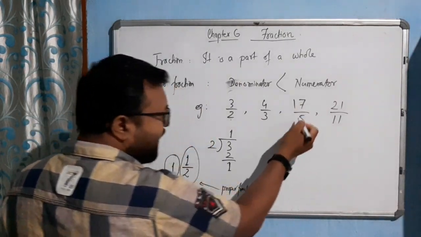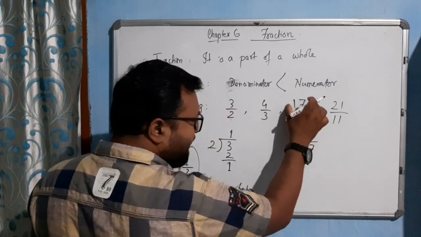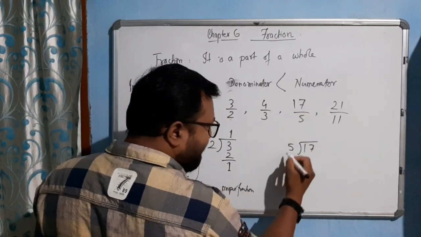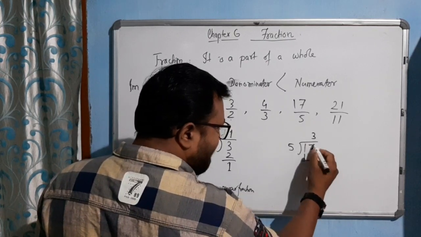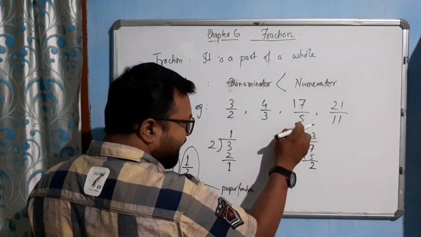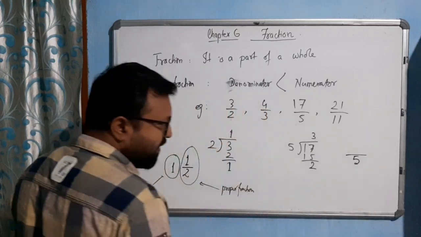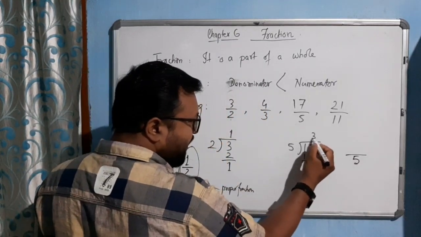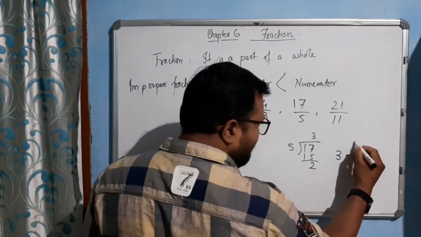Let's take another example. Suppose 17 by 5. Here 5 threes are 15. What will we get? 2. See, 5 is already in the denominator place, so we will write 5 in the denominator place. 3 is our quotient, so it will come here. And 2 is our remainder, and the remainder will come here.